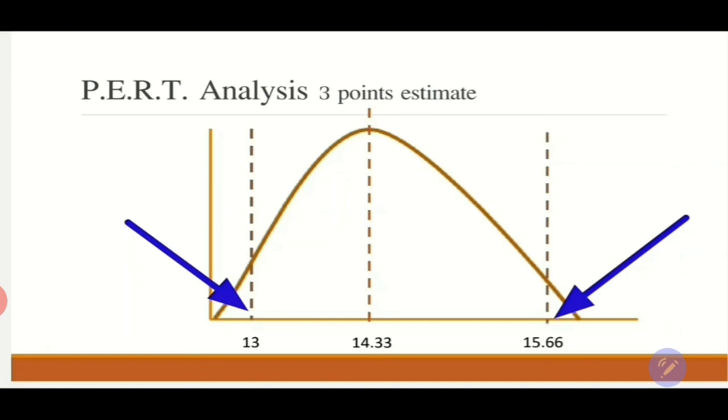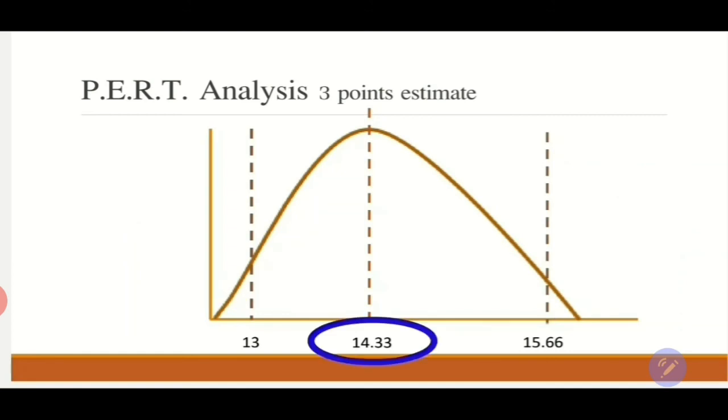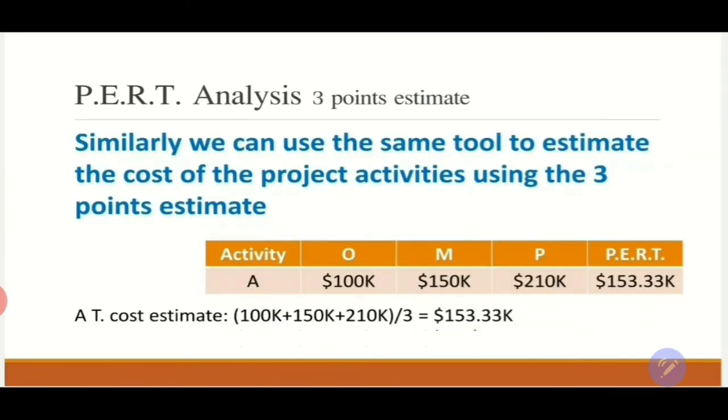And at 15.66, it means 99.9998% this activity has to be completed by that time, where 14.33 is the average duration to complete the activity, and the probability is 68.79%.